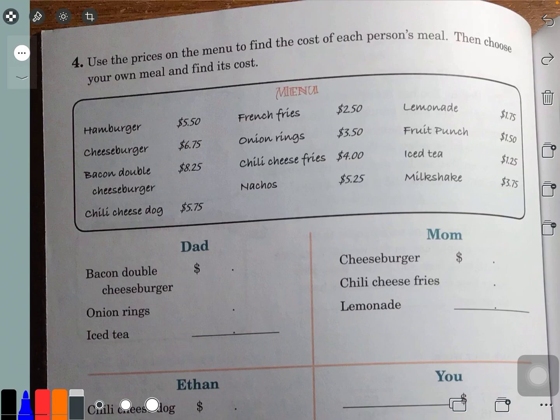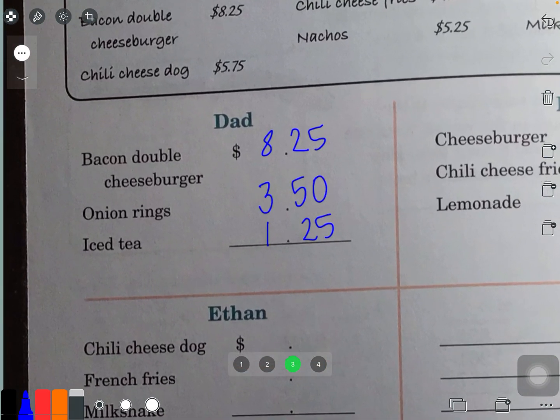So here's Dad, and he wants to get a bacon double cheeseburger. And a bacon double cheeseburger is $8.25. Notice how they already put the dollar sign and the decimal for you. So that's very convenient. So it's $8.25. Onion rings, $3.50. And then iced tea is $1.25. Now you just have to add. Don't leave it blank, right? You want to find out how much it all costs.